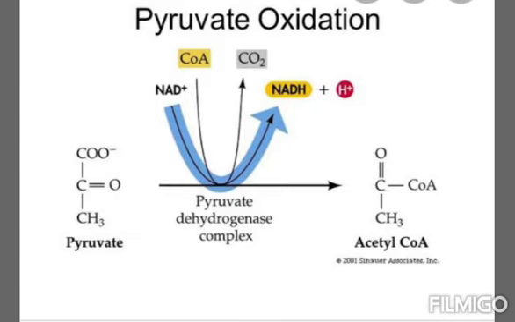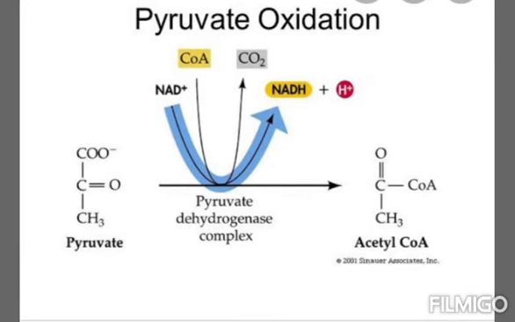Further, this pyruvic acid is converted into acetyl coenzyme A, a 2-carbon compound, and 2 molecules of NADH2 and 2 molecules of carbon dioxide are released during this process. Where does this process take place? In the cytoplasm of the cell.